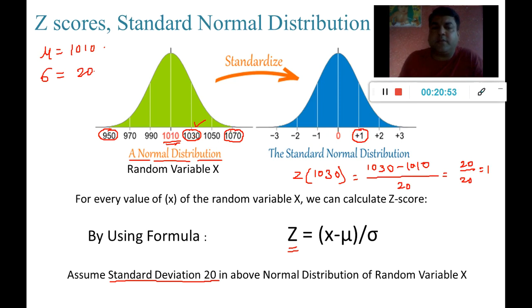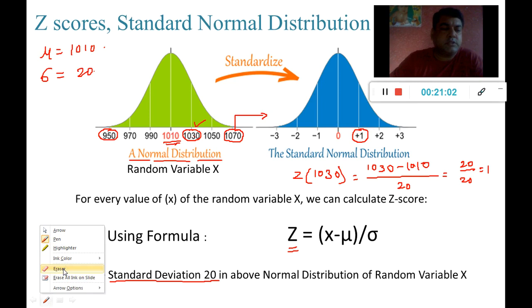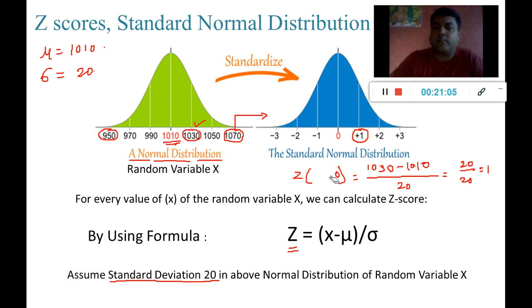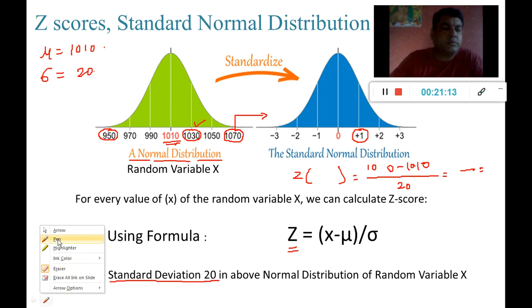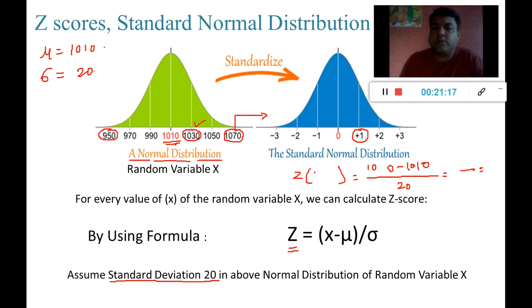Now if I want to replace this value, which means if I want to convert this 1070 into its respective z-score, then instead of using this 1030 over here, I'm going to use 1070. So when I use it with this formula, 1070 minus mu 1010, it gives me 60 divided by 20, which is 3, which is this number.